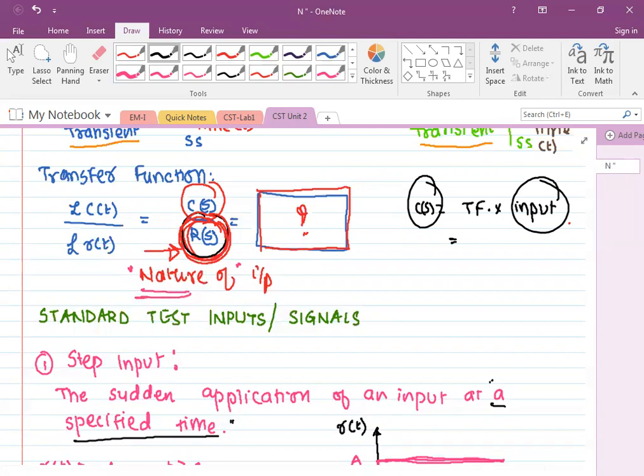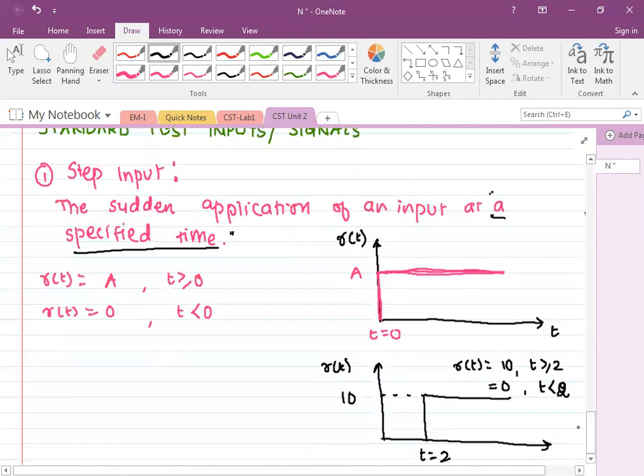अगर मैं स्टेप के बदले कोई और नेचर का इनपुट दूंगा, we will see later on, then obviously the output will be different. So, clear, step input. And what is Laplace of step input if we write? So it is R of S equals A by S. Laplace of step function is 1 upon S. Actually it is 1 upon S.